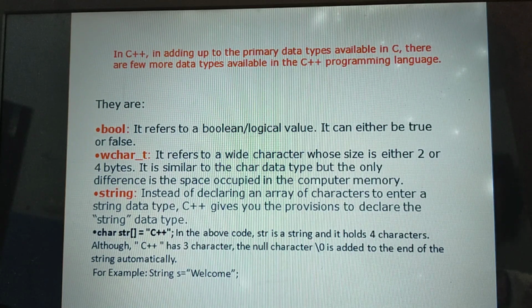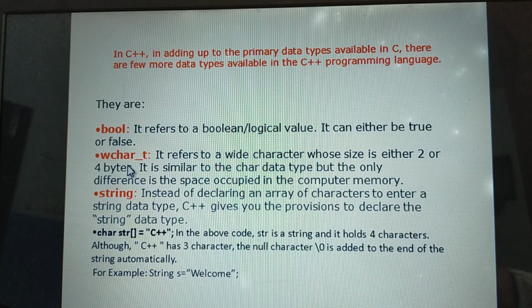Very often in programming, we need a data type bool that can only have two values, like yes or no, on or off, true or false. For this case, C++ provides a bool data type, to check the condition whether the value is true or false, either yes or no or on or off. In that situation we need to use the data type bool. Okay, this is the function of the bool data type.